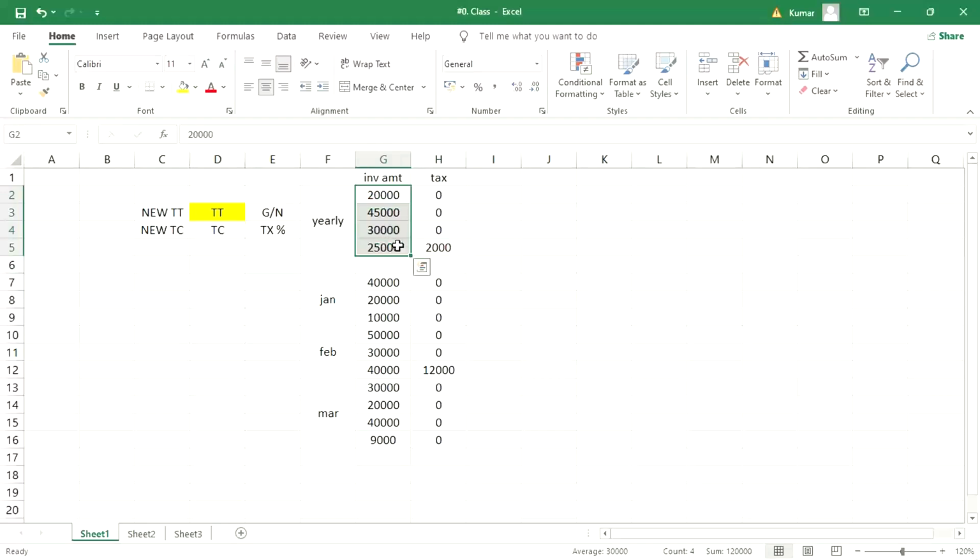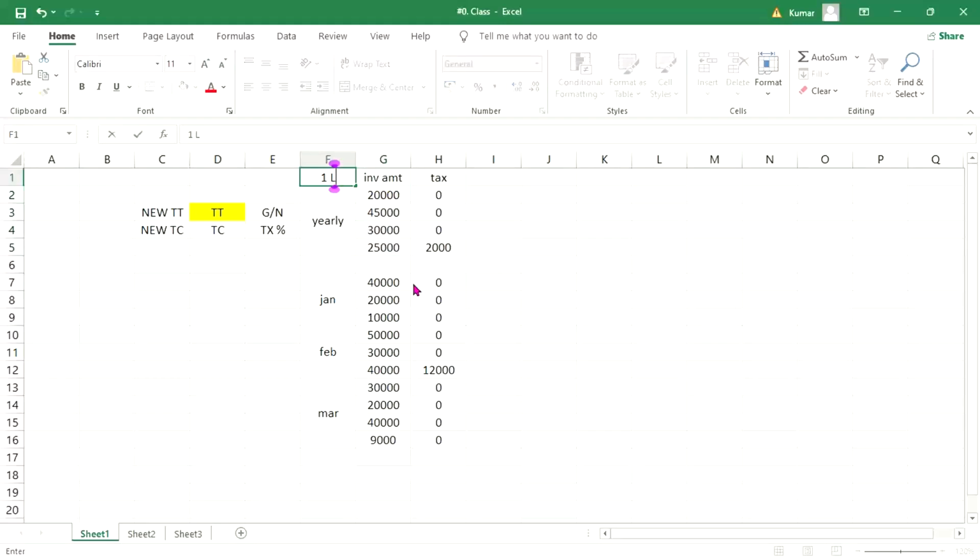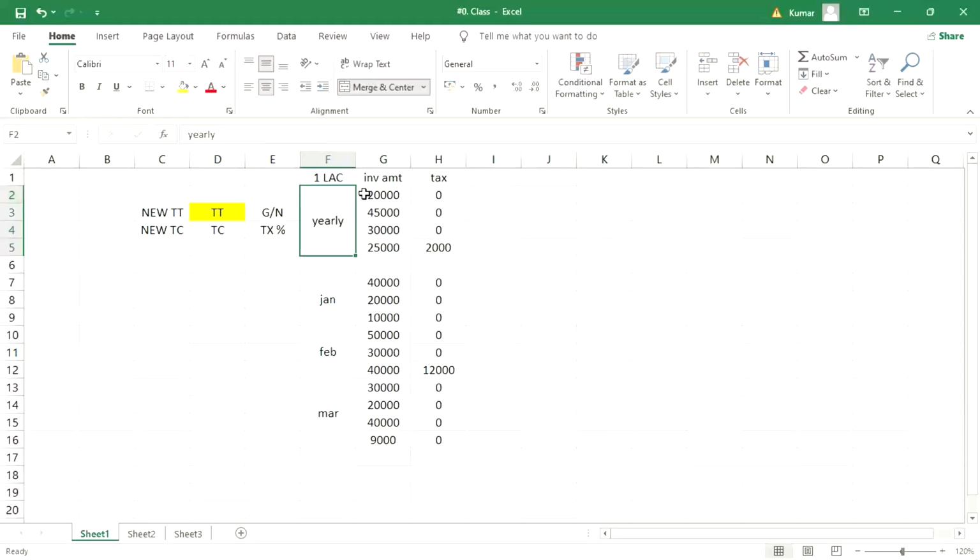But now let's suppose the client says that when the overall accumulated amount crosses 1 lakh rupees, then what is happening, guys? Whatever the crossed amount is, let's suppose the amount limit is 1 lakh, and the overall base amount is 1,20,000.